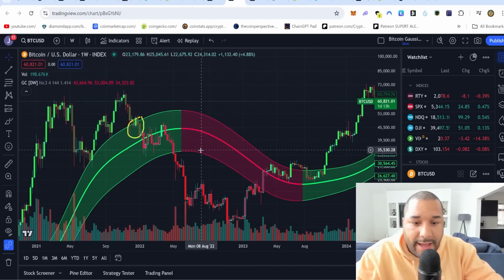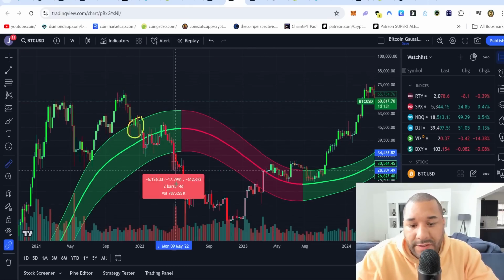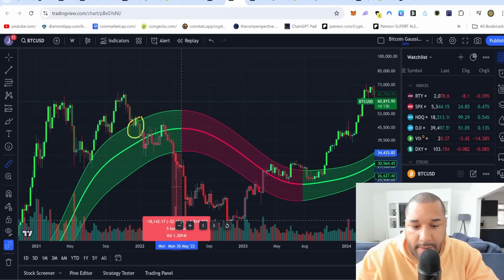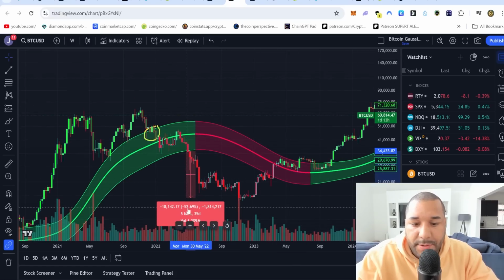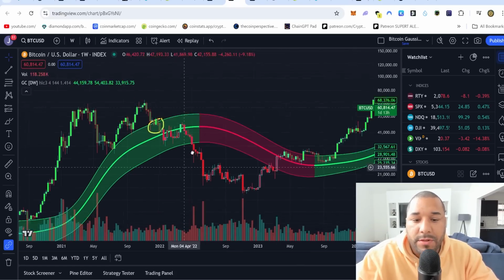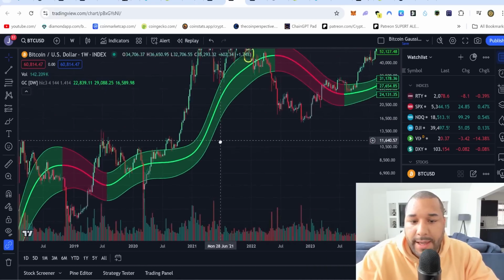And when you come out of it from the other end, you're falling about 40 to 50%. Look at this massive drop. That was 52%. Can you see it? Can I bring it down? About 52% right here. Right, happens all the time. Look at the cycles. Look, bull market and bear market.